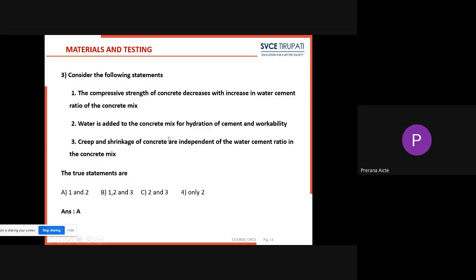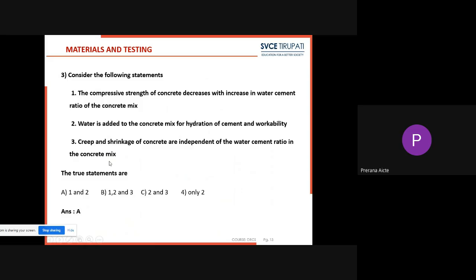Next, the third one: creep and shrinkage of concrete are independent of the water cement ratio. So what is meant by creep? It is the long-term deflection due to constant loads. What is meant by shrinkage? Shrinkage is nothing but reduction in the volume of the concrete during the process of hardening and drying.